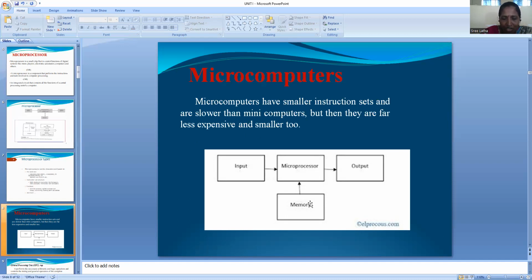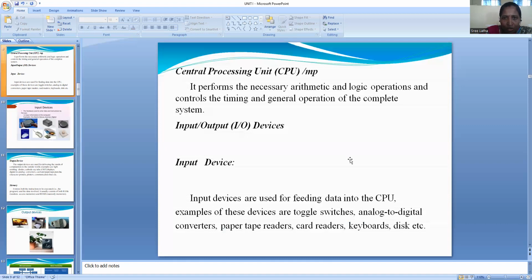Here also we have examples. They are used in several electronic gadgets. Examples of microcontrollers are ovens, refrigerators, washing machines. All those are examples of microcontrollers. Let me discuss one by one.